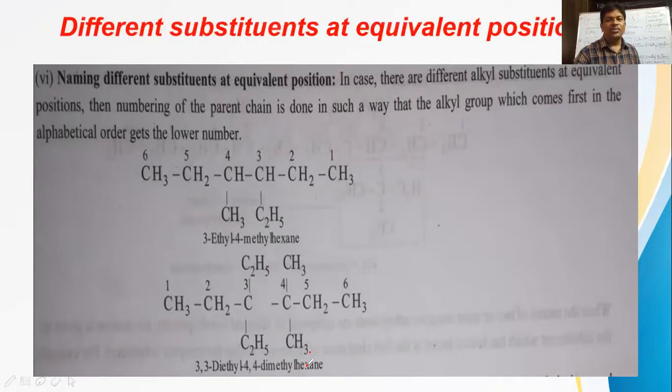So this point we have to understand. It is about the naming of organic compounds, complex organic compounds.